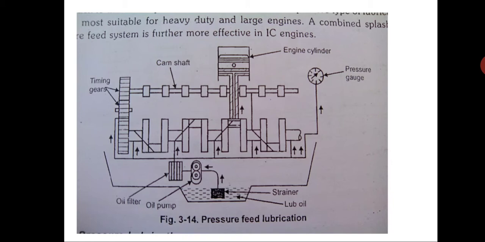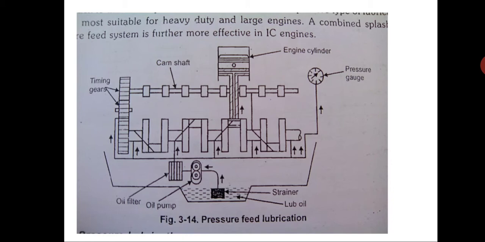So not only the connecting rod is lubricated, the piston, gudgeon pin, camshaft, crankshaft main bearings, journal bearings, all these parts are lubricated, and there is a pressure gauge also, so that the driver, or in a power plant the operator, can see what the pressure is.